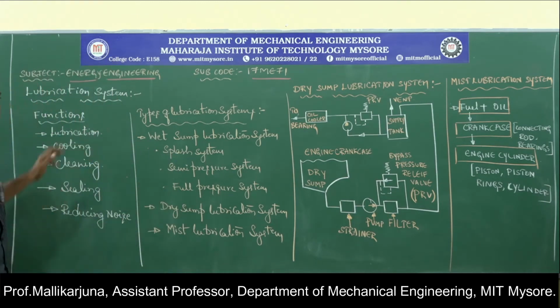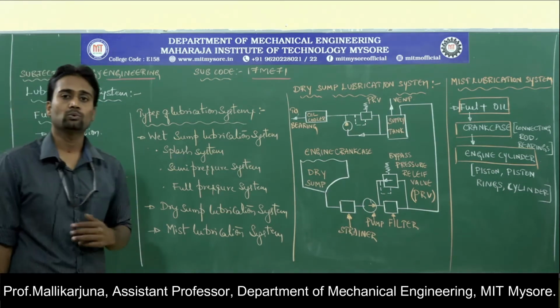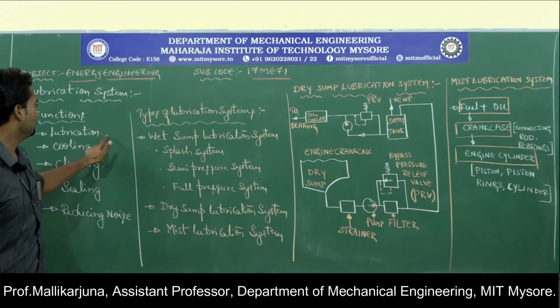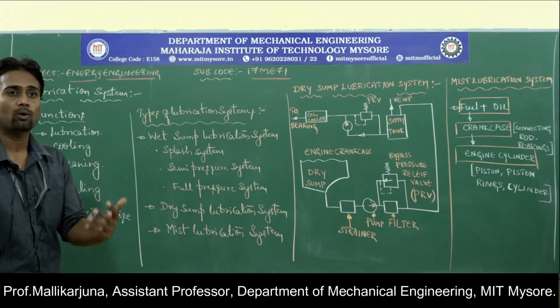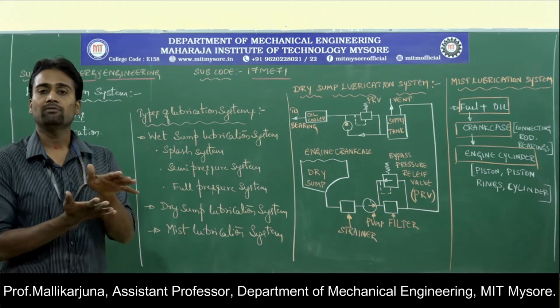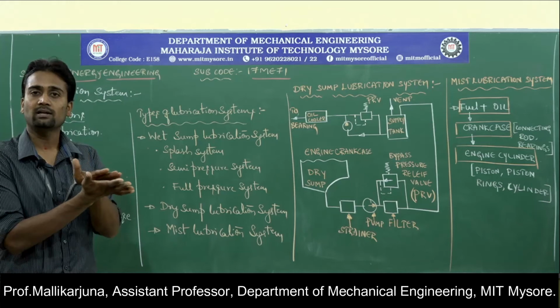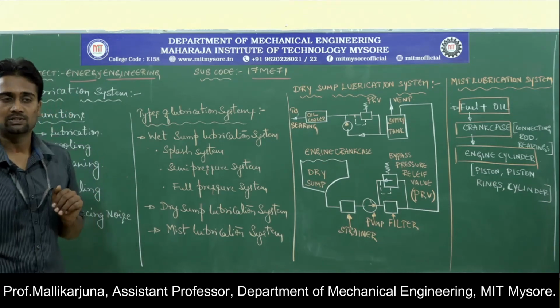Other purposes apart from lubrication are cooling, cleaning, sealing, as well as reducing the noise which is produced during the operation. Let us look at the various functions now. Lubrication, it is very clear, is to provide the oil between the various parts which are in relative motion or in rubbing action with each other.